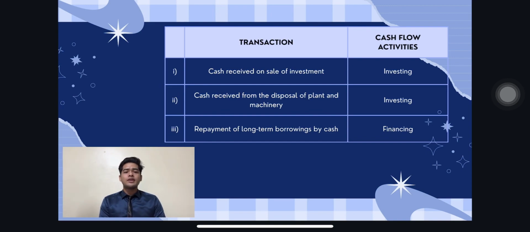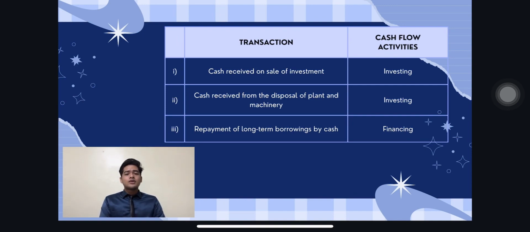Okay, so for question 1, which is cash received on sale of investment. The cash flow activity is investing. This transaction involves the sale of a non-current asset, which is an investment the company had previously made, like in shares, bonds or property. Investing activities relate to the acquisition or disposal of long-term assets and other investments not included in cash equivalents. For example, a company sold government bonds worth 100,000 ringgit. Since it's a long-term investment, the cash inflow is recorded as investing activity.